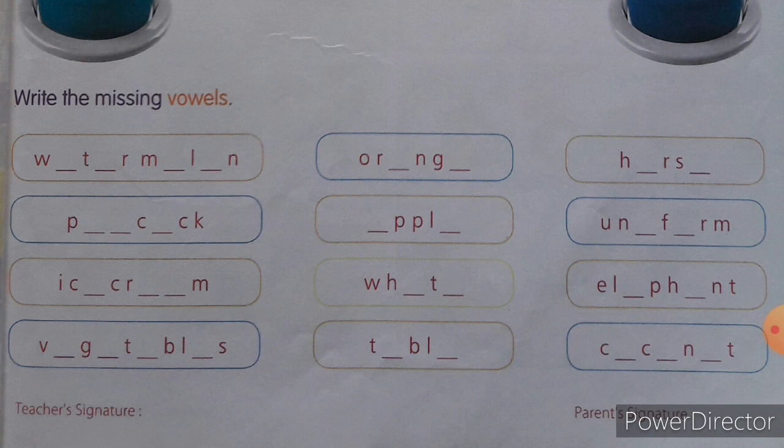Look at the final one. C dash, again C dash, then N, again one blank is there, T. Identify the word, children. Yes, very good. It is coconut. What is the spelling for coconut? C-O-C-O-N-U-T. Coconut. What are the blanks you have to fill? O and then U. Coconut.